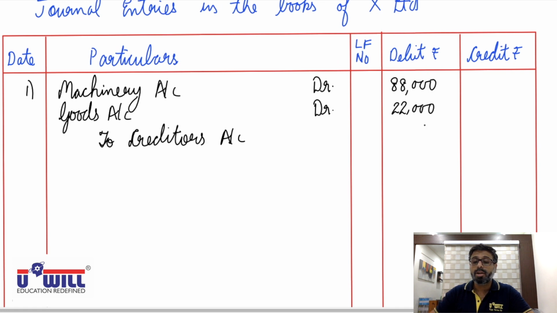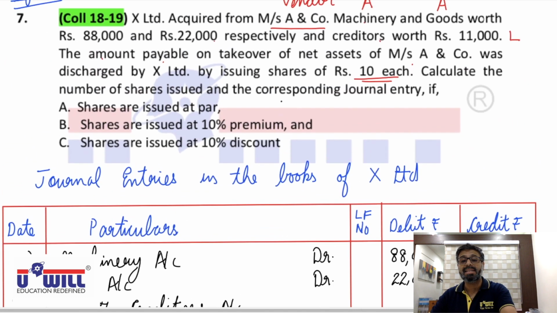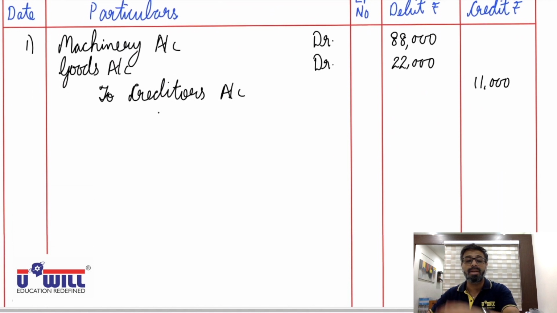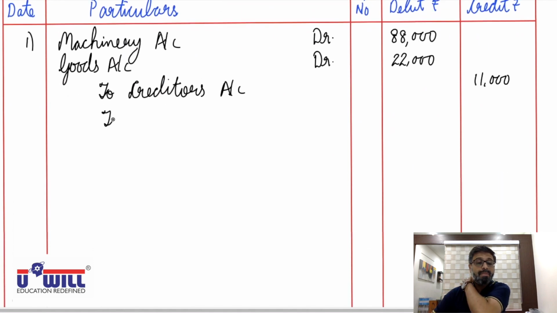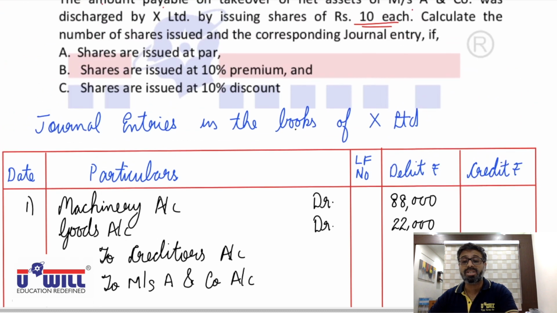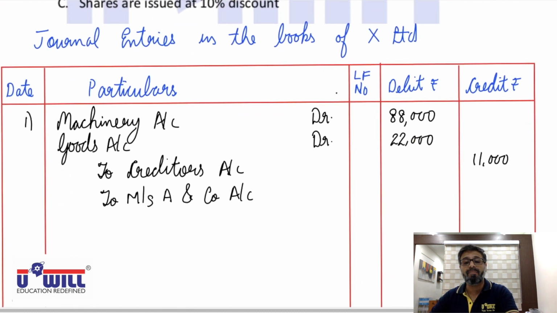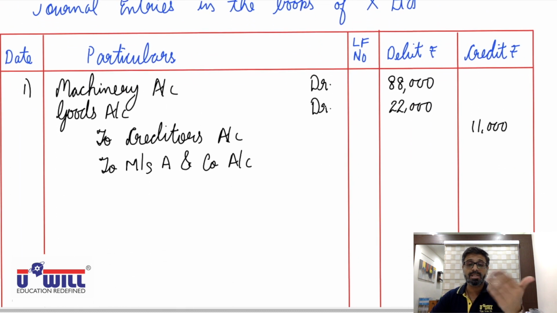Now here to vendor account. Vendor means the seller. Here the seller is Messrs A and Company. So to Messrs A and Company account. Now here no information is given about the purchase price, means we assume we have paid net assets value only. Otherwise the purchase price, if you have paid more or less, would be given. So here the situation of goodwill and capital reserve doesn't arise because the purchase price is not given.